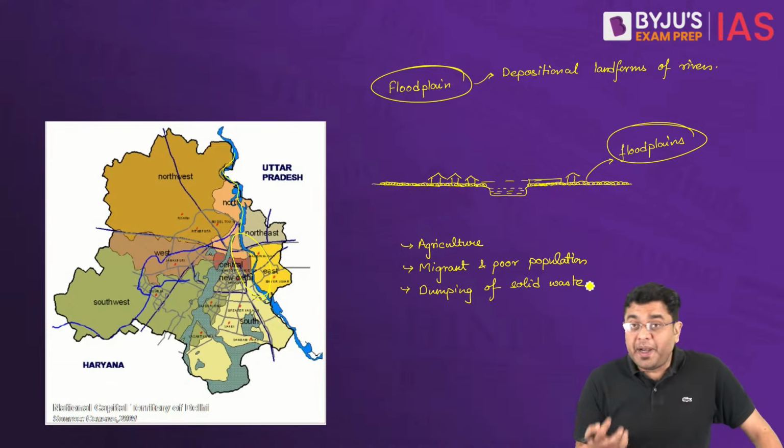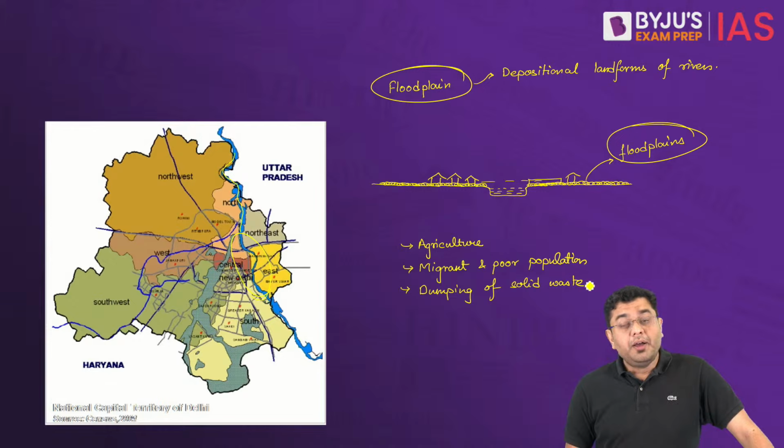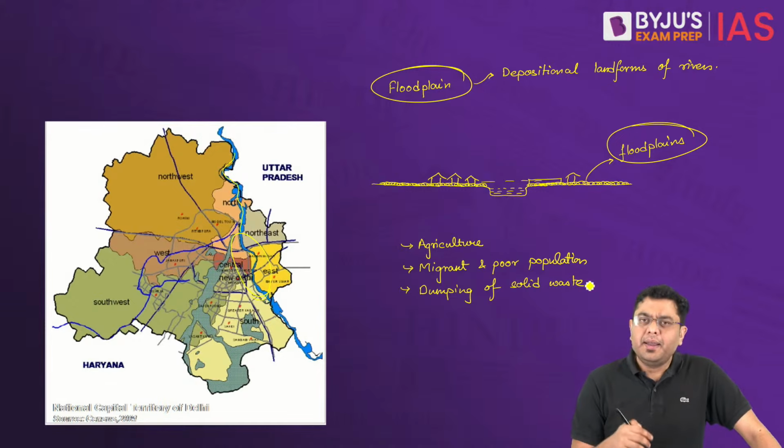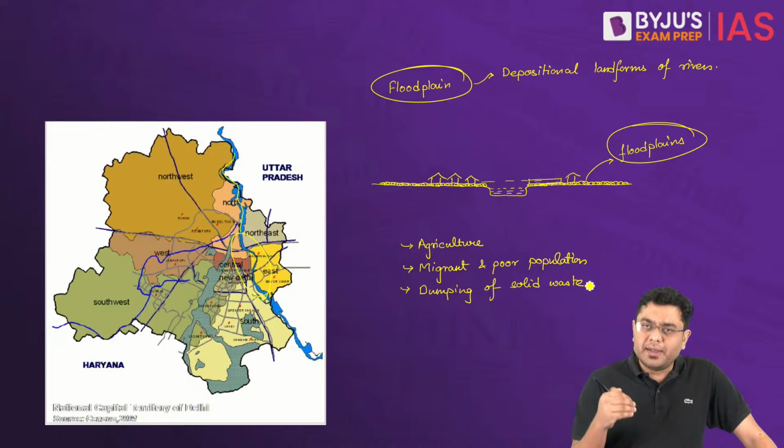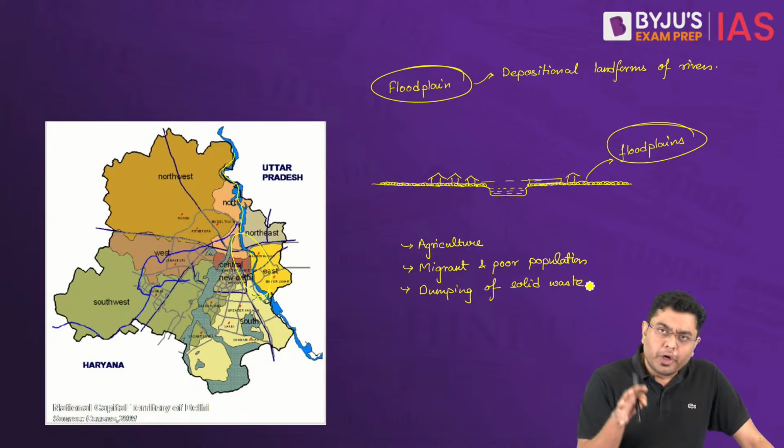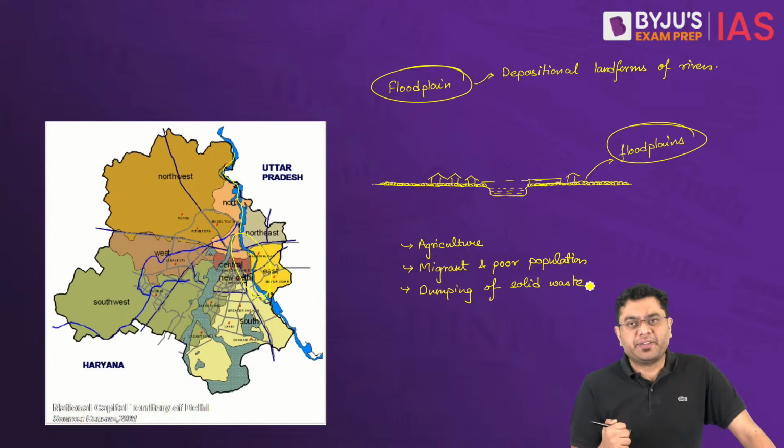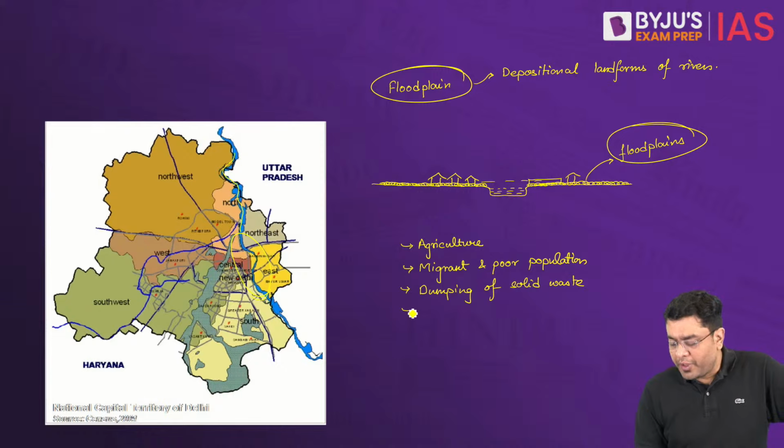This in a way inhibits the absorption power of the floodplain. And then again, infrastructure building, when it is carried out in an unscientific way, what it manages to do is fragment the floodplain, reducing its overall capacity for absorption. So infra building.